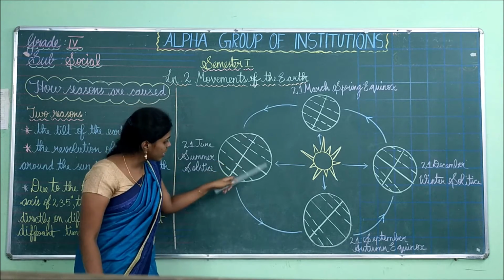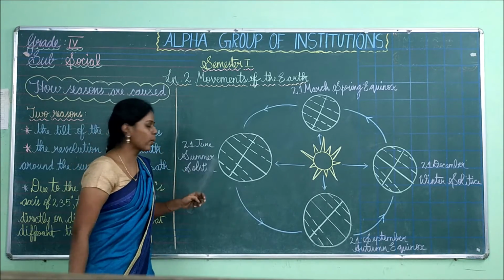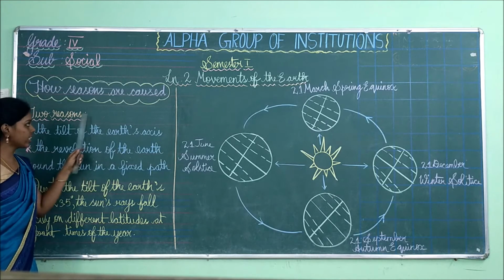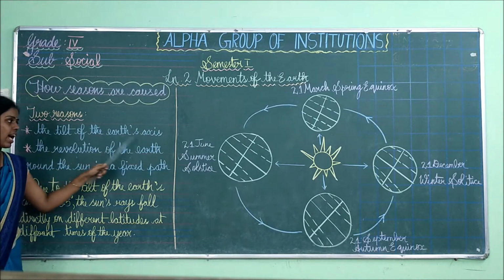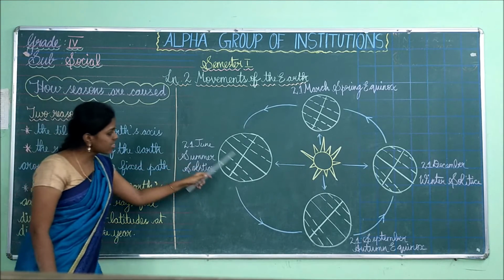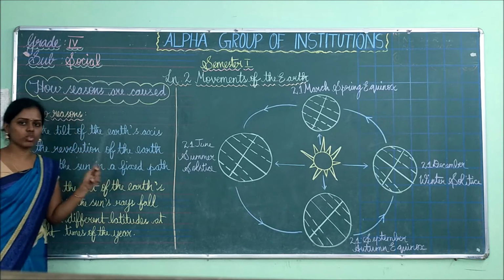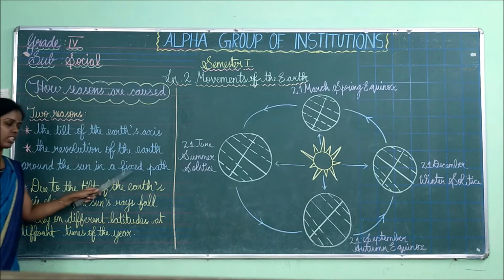See, it is slightly tilted like this. Tilted means it is slanting. Because of this position of the earth, it causes seasons. So the earth's axis is tilted, and because of this reason, the earth is causing seasons. Then the revolution of the earth around the sun in a fixed path.